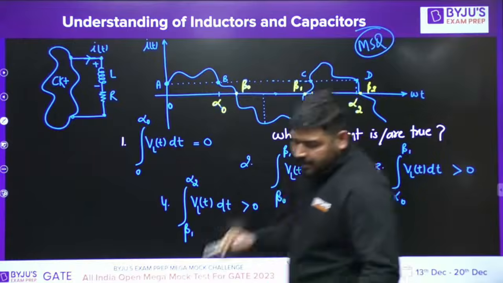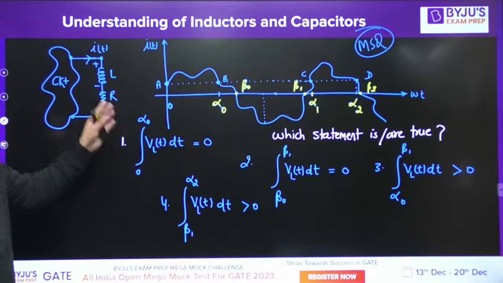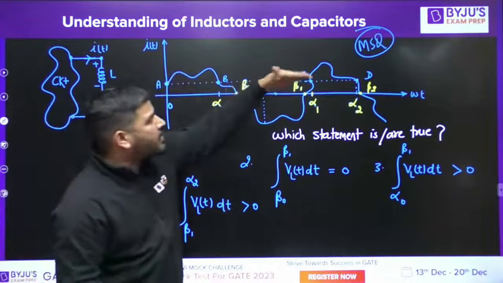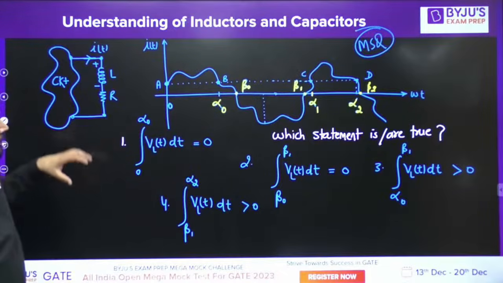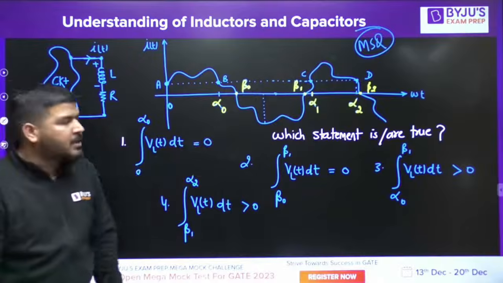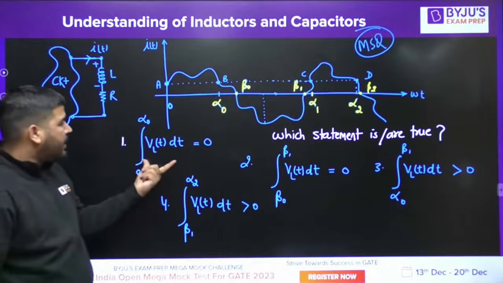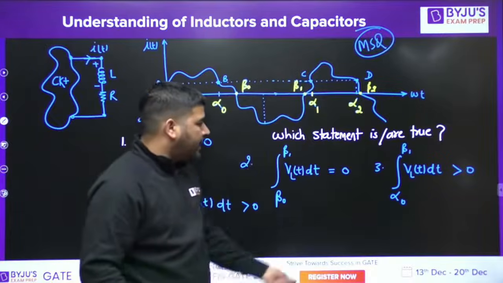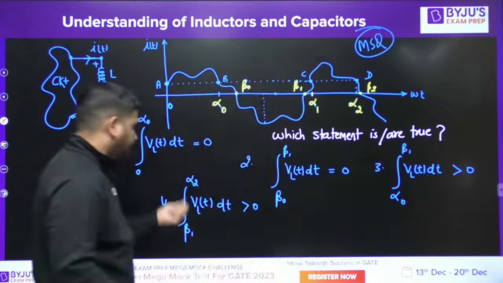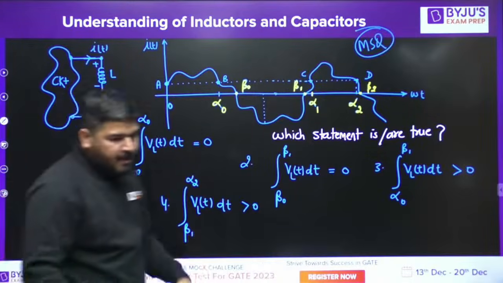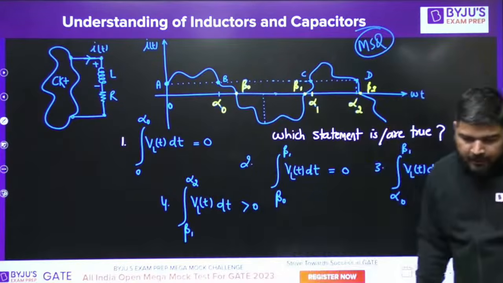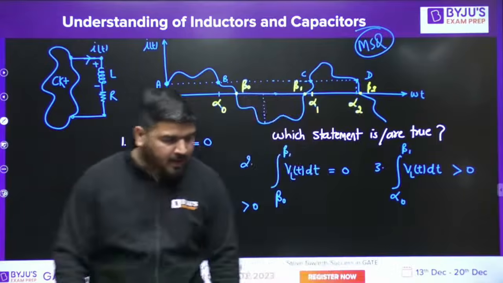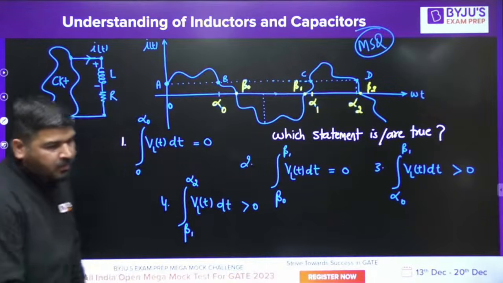So the current wave shape is given to you. Current is aperiodic. It's not repeating. But there are some points which are shown. Now I want to ask you, which statement is true? First statement is this: 0 to alpha naught, then beta naught to beta 1, then alpha naught to beta 1, and then beta 1 to alpha 2. Which options are correct? Do it fast. Let me see how many of you are able to solve it.